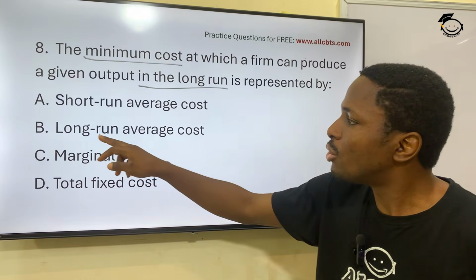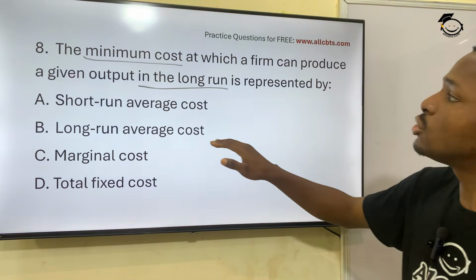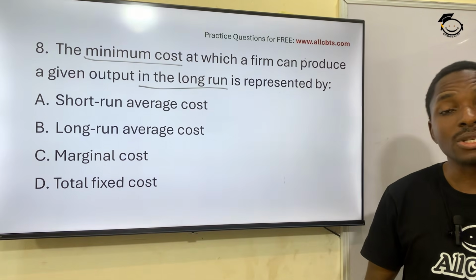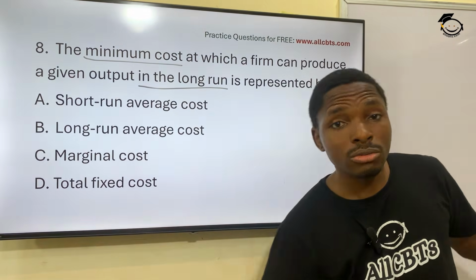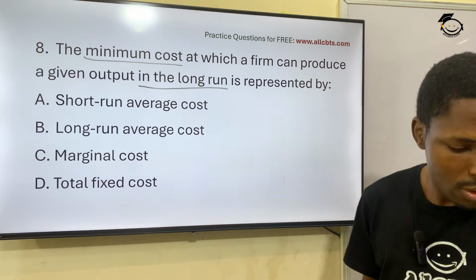That's what long run average cost simply means. Meaning that the long run average cost will reduce, will be at its minimum, because I'm printing over a long duration of time. Okay, that's a good explanation I could give for that.